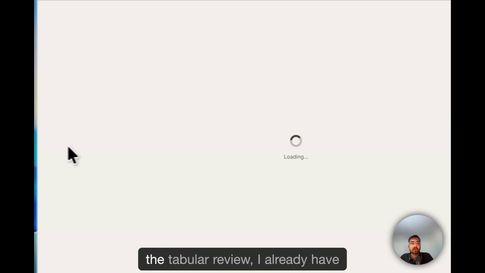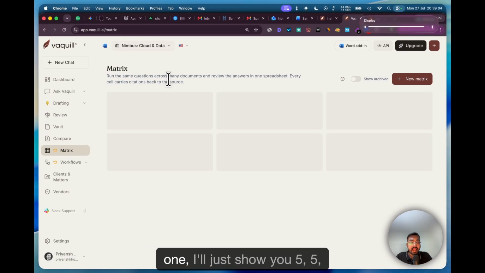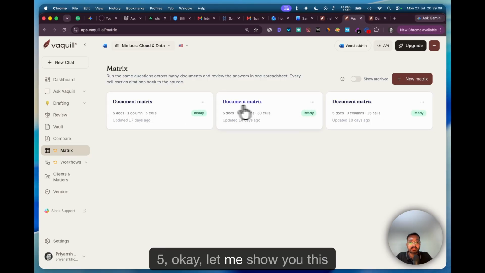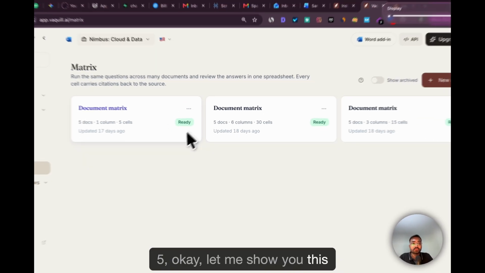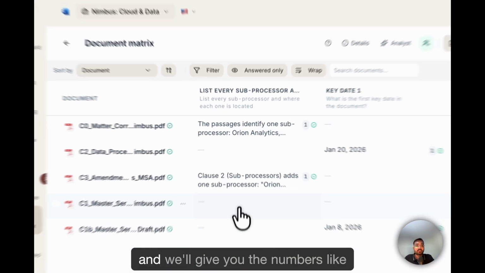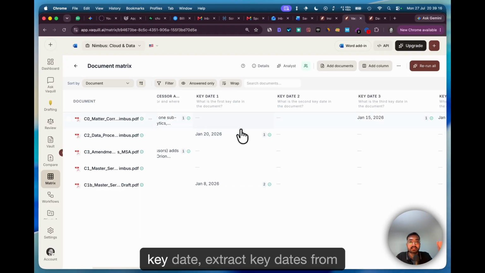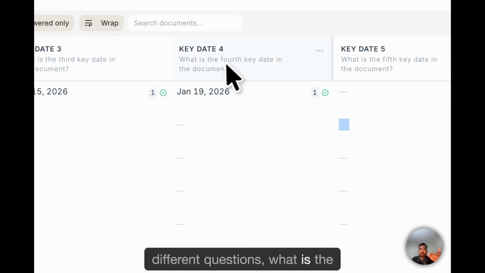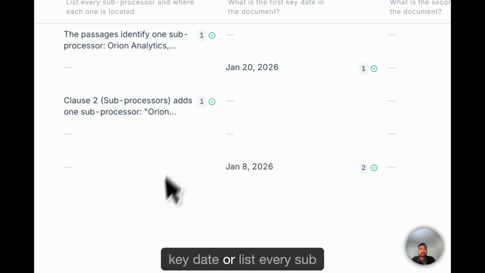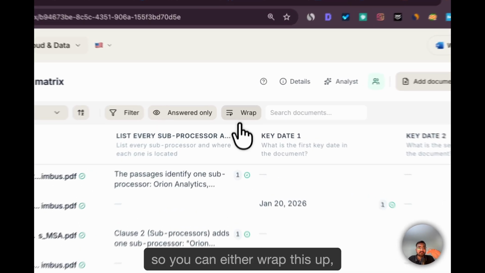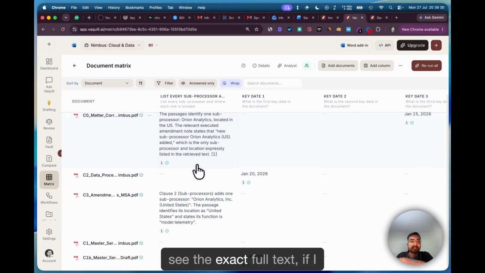Next comes the matrix. So matrix, or the tabular review, I already have one. Let me show you this tabular review. Add multiple documents, ask a bunch of questions, like extract key dates from this. On the key date or some different questions, what is the 4th key date, what is the 5th key date, or list every sub-processor inside of this document. So you can either wrap this up or see the exact full text.